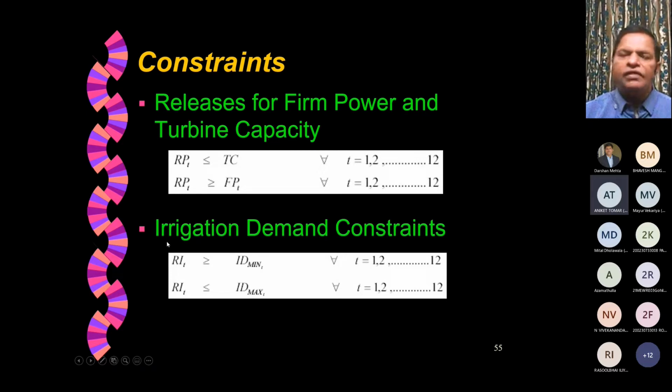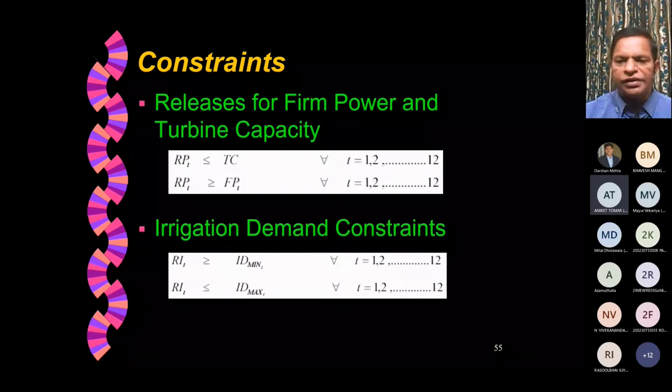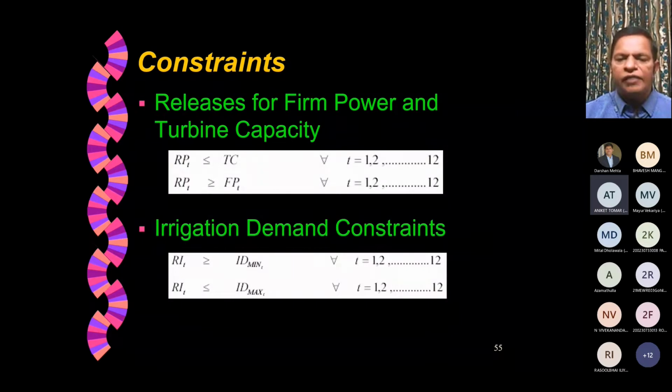Then we can also talk about irrigation demand constraints. Release for irrigation in any time period should be greater than the minimum required in that time period. Minimum required will be such that the crop will not die, so it will be above the crop wilting point. And that would be different for each month depending on its crop growth stage. So that ID min for each time period has to be specified for all time periods.